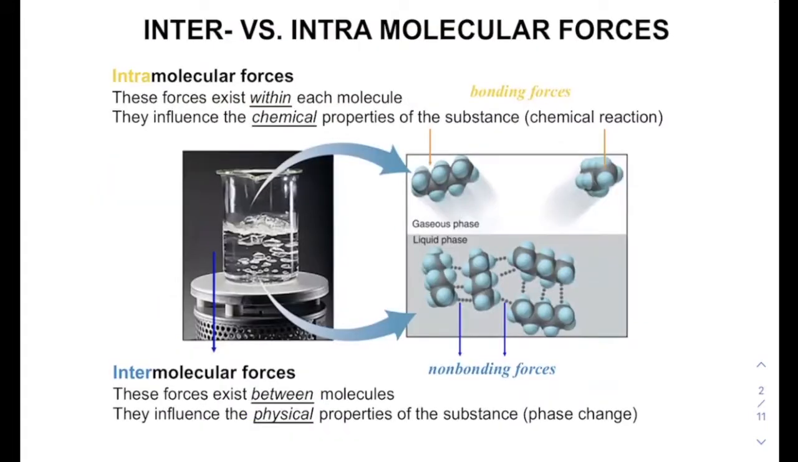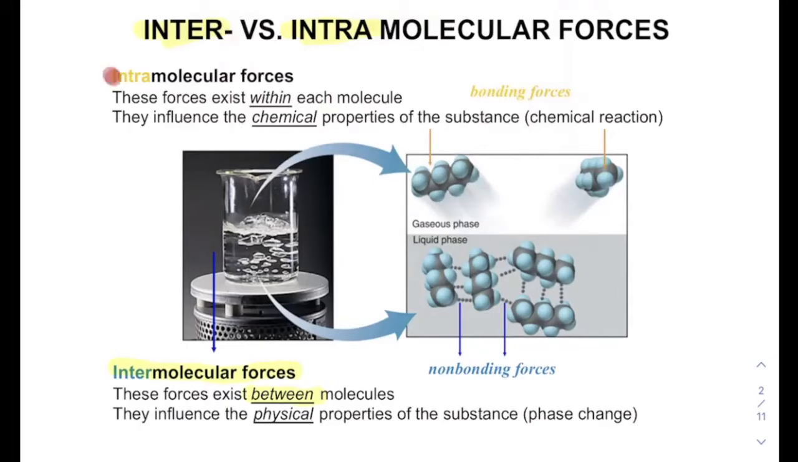I'd like to introduce the difference between inter- and intramolecular forces. Intermolecular forces are the ones that we were just talking about. Those forces exist between molecules. So you have two water molecules, and we're talking about the way that they interact with each other. They influence the physical properties of the substance. They influence whether the molecule is in a gas phase, a liquid phase, or a solid phase.